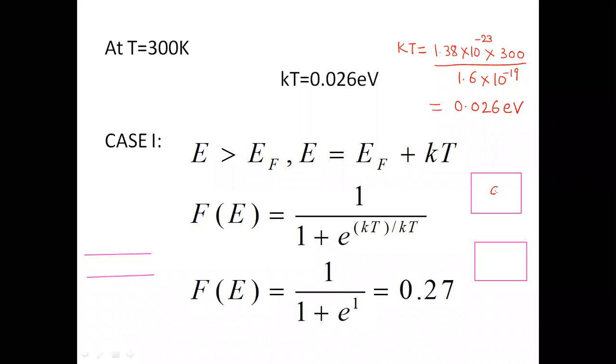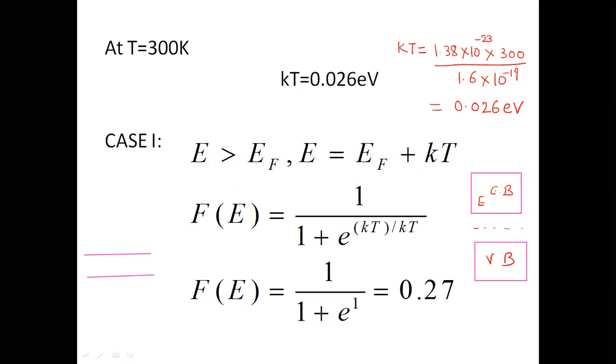For E greater than EF, it is clear from this figure, any level within this conduction band. Here we are having a level. So Fe is 1 over 1 plus e raised to power E minus EF over KT. If E is greater than EF, let us take the value of E as EF plus KT.